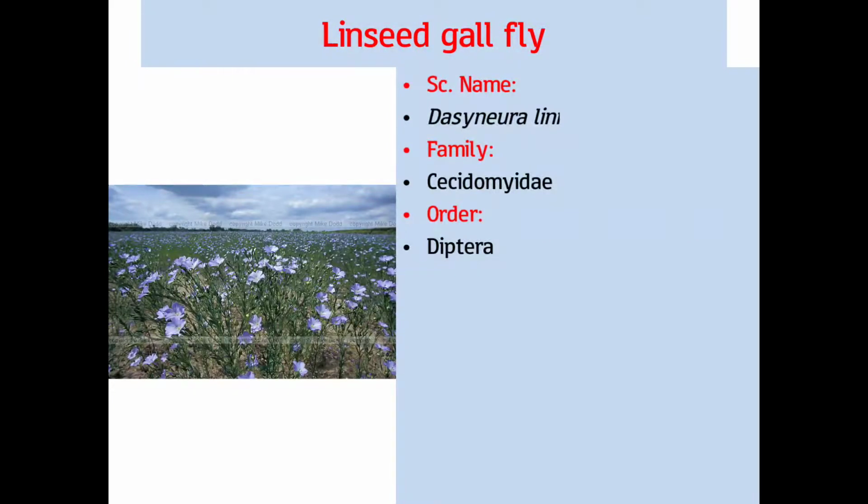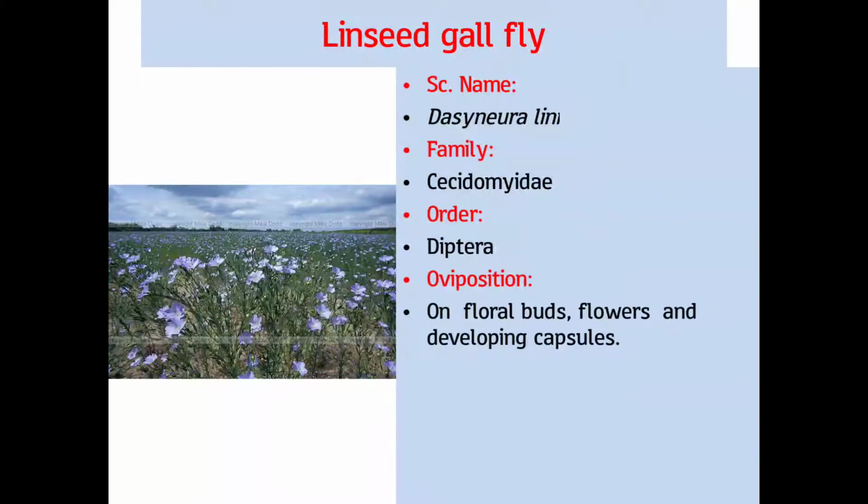In this Diptera, the pest's life cycle is completed in 4 stages: egg, maggots, pupa and adult. Means 4 stages, also known as complete metamorphosis. Only the maggot is the damaging stage of this pest. Oviposition on floral buds, flowers and developing capsules. Pupation in galls or soil in silken cocoons.